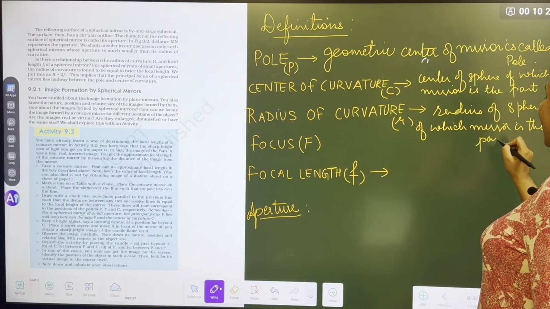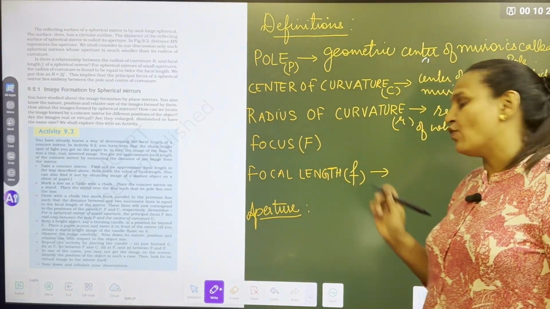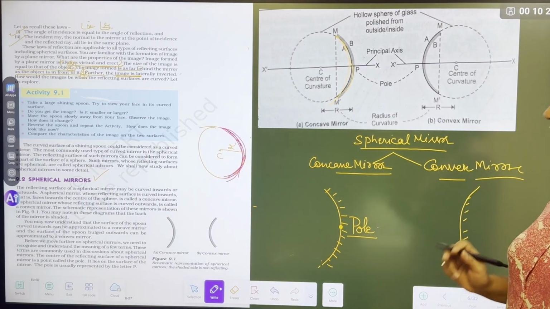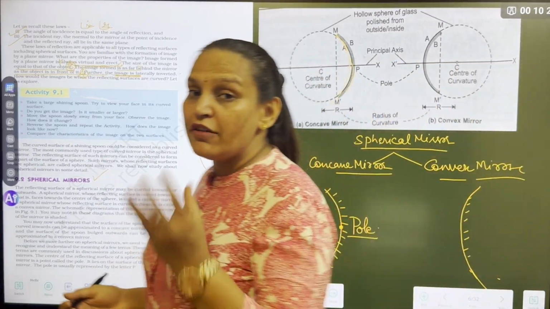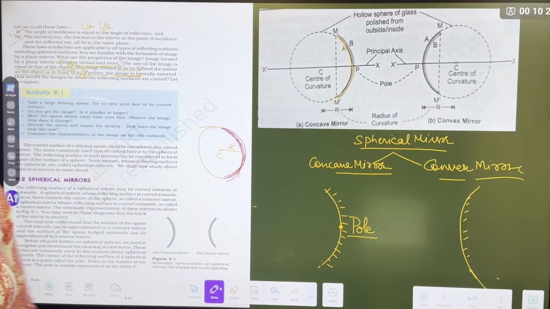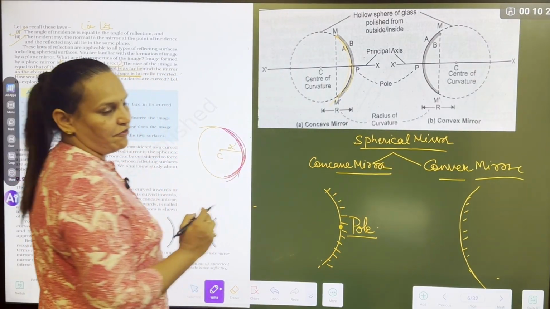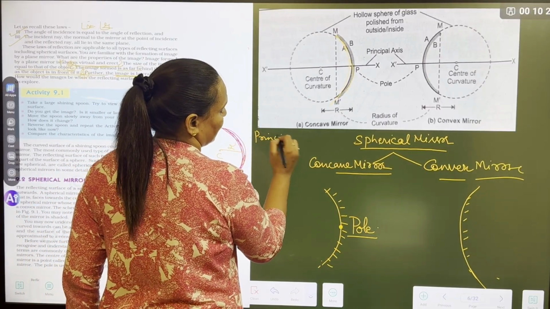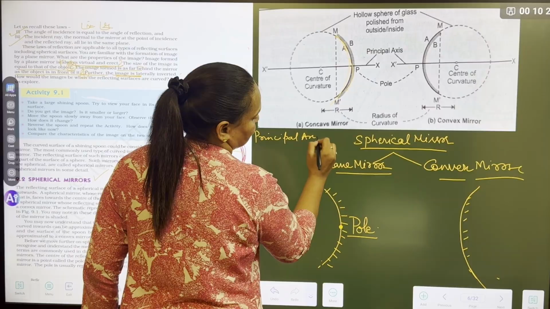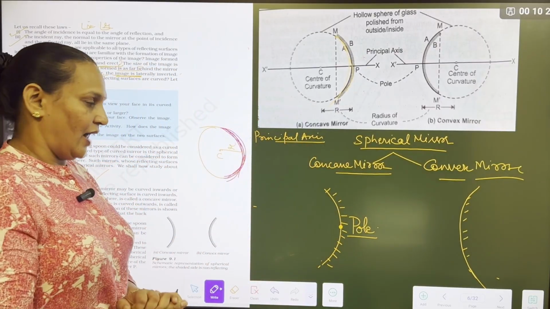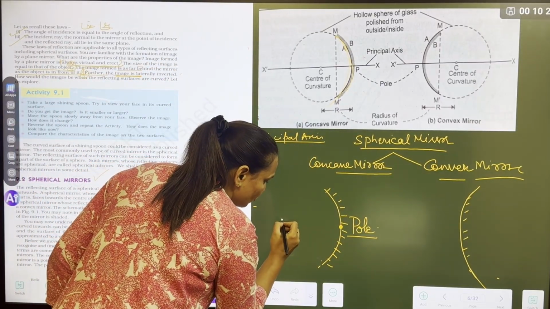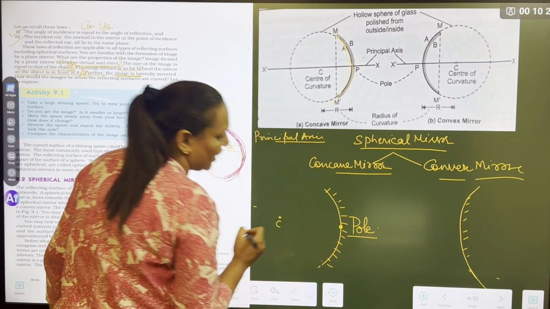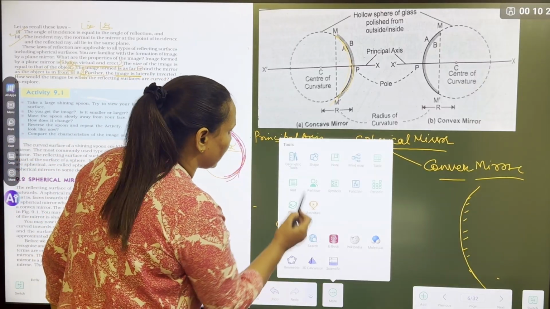Now come to the next words, focus and focal length. Understand this very carefully. It is very interesting and very important, because if you understand this, it will be easy for you to understand the numericals. This is my concave mirror. Now there is one word called principal axis. What is the principal axis? It is an imaginary straight line which passes through the center of curvature.